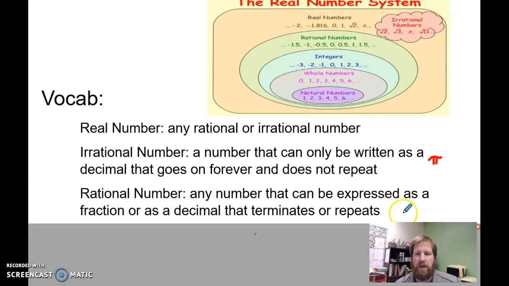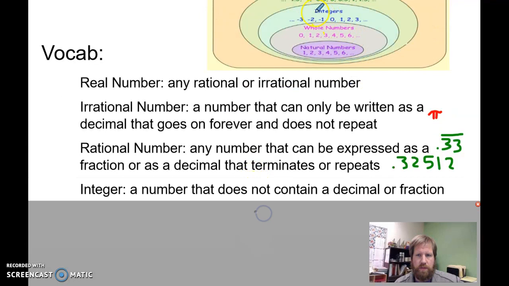But it's also going to be things like 0.32512, and it ends there. That's going to be a rational number, or 0.33 repeating, or just 0.3 repeating, because it's the same thing. That's going to be a rational number. It repeats forever, or it ends.